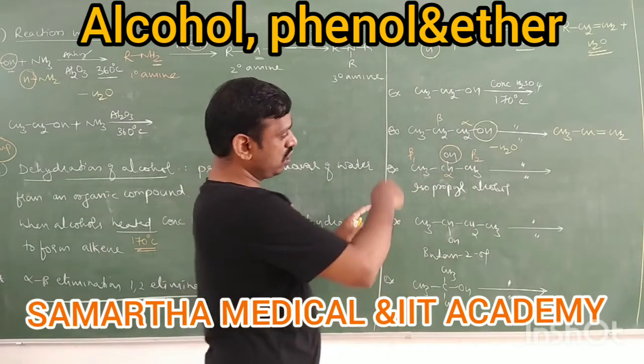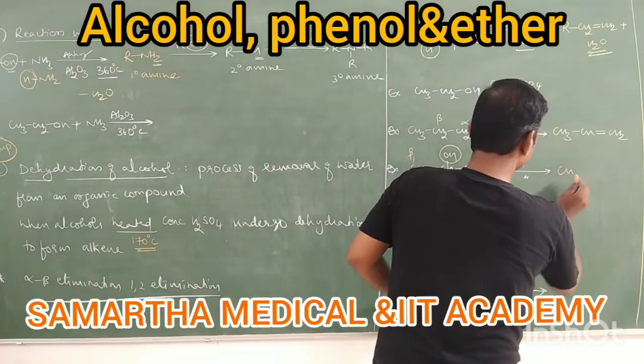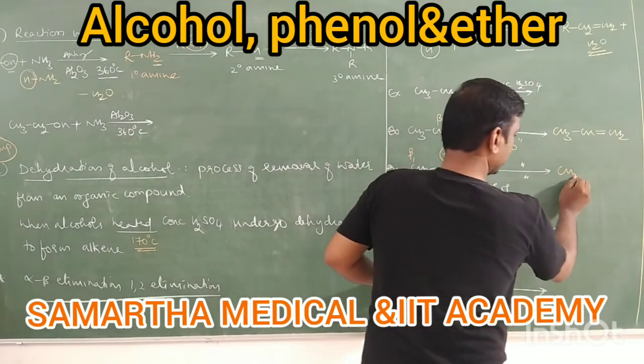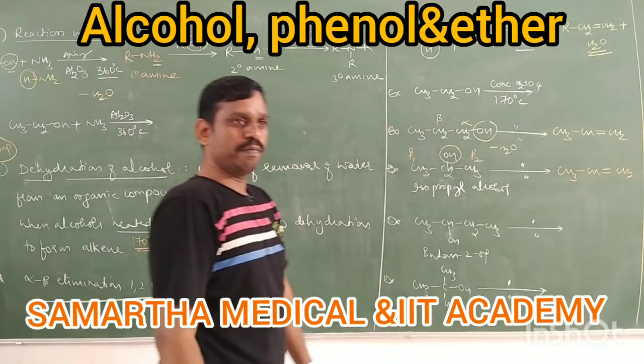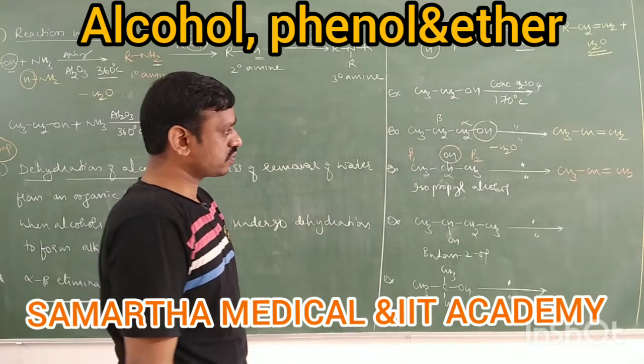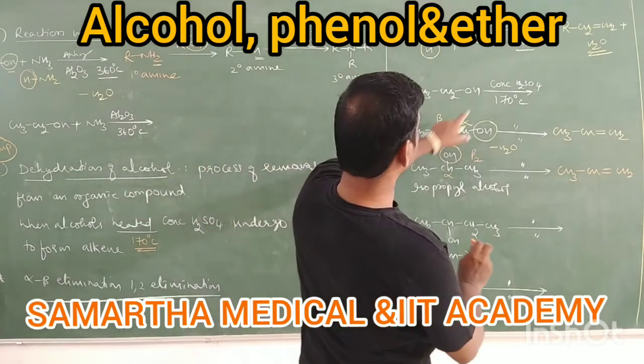So you can remove from either side, that means any one side. Therefore the product is, if I remove from this side, CH3 as it is, CH double bond CH2. It is propene, a gas. That is also propene.